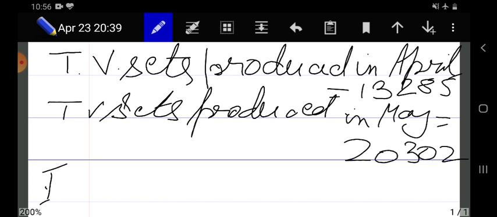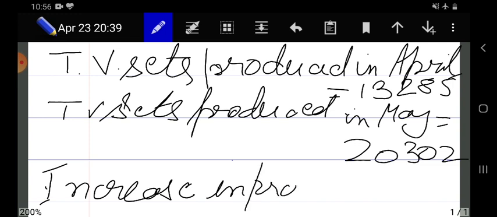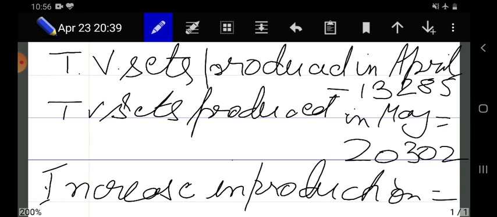So we have to find the increase in production. We will find it by subtracting the number of TV sets produced in April from the number of TV sets produced in May.